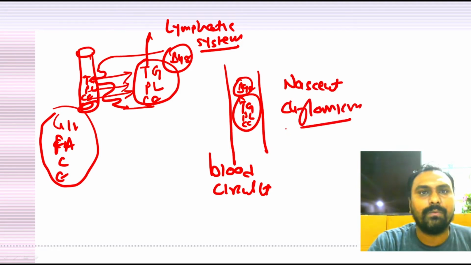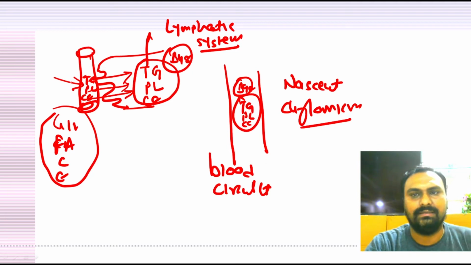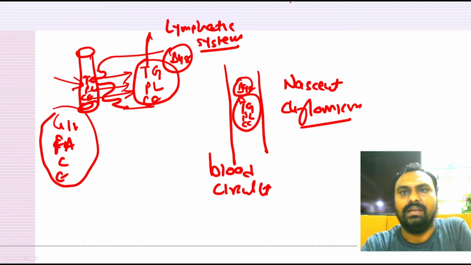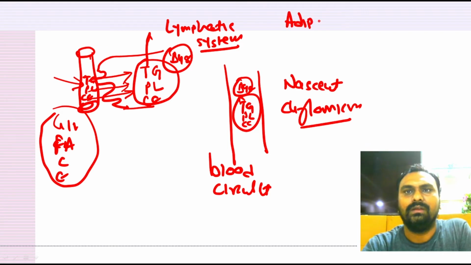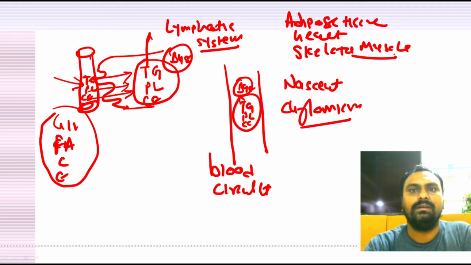The role of chylomicron is to transport the dietary lipids, the lipids that we take in the diet, from the intestine to the peripheral tissue like adipose tissue, heart muscles, skeletal muscles. Right?